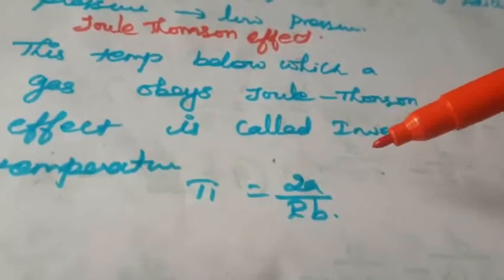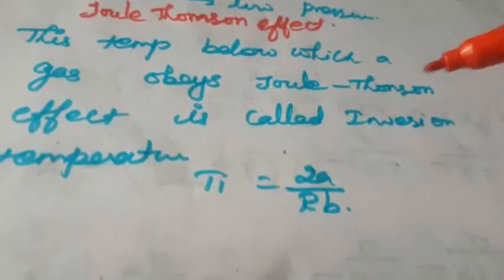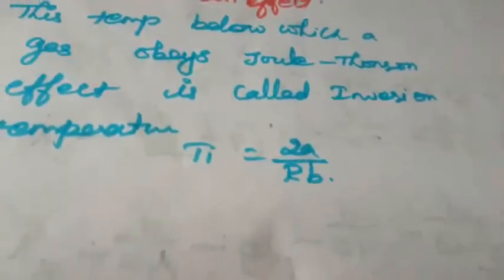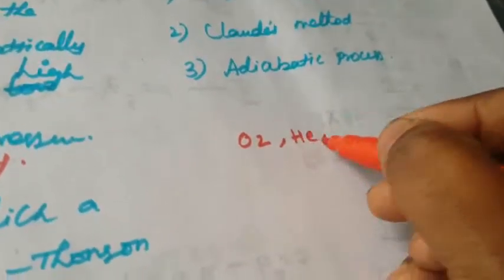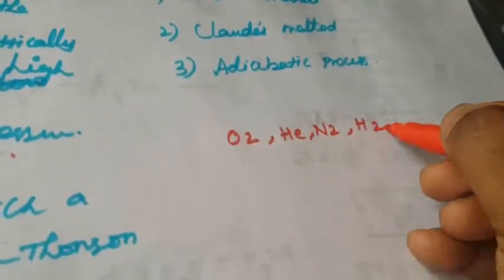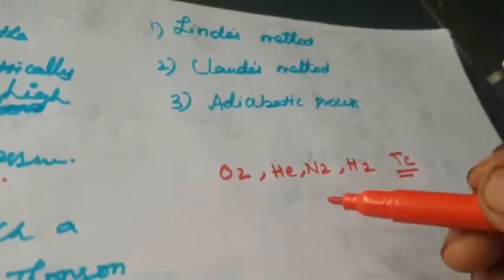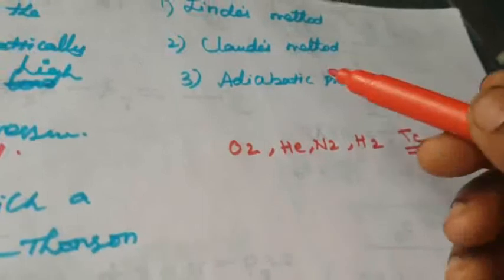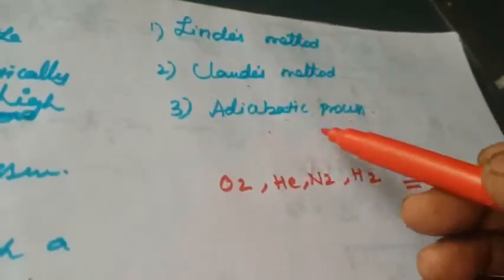So this Joule-Thomson effect is applied for cooling, effectively for gases like oxygen, helium, nitrogen and hydrogen. At low temperature, below the critical temperature, these can be converted into liquid. So what processes can we use for cooling? That is the Linde method, the Claude method and the adiabatic process.